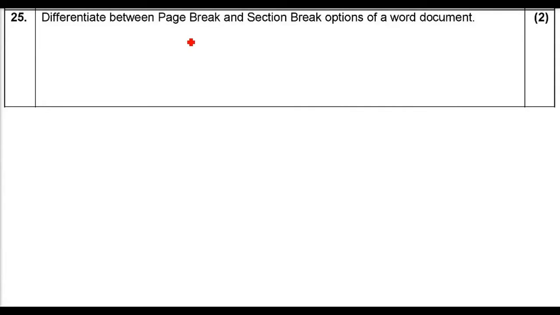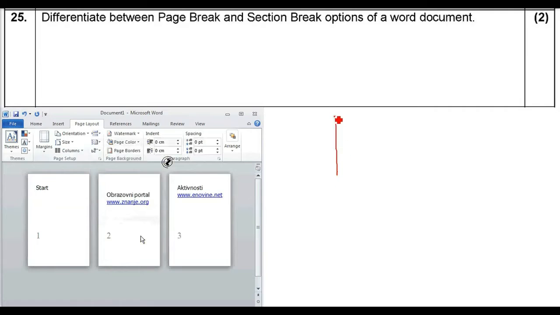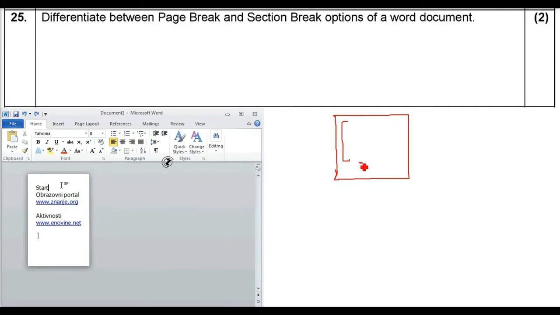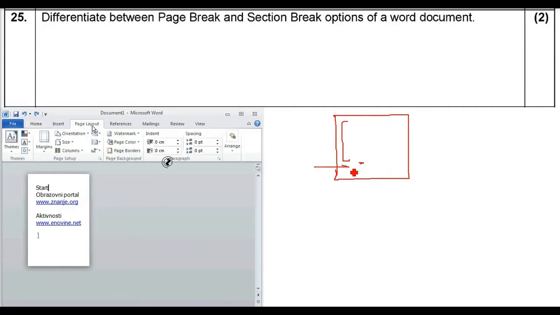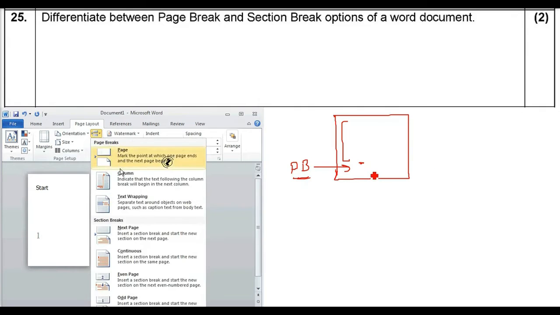Differentiate between the page break and section break options of a Word document. Whenever you are working in a Word document, it is divided into different pages. For example, this is one page. You have written your content, and then you want the other content to start from the next page. Here you put a page break. So a page break is all about starting a new page.